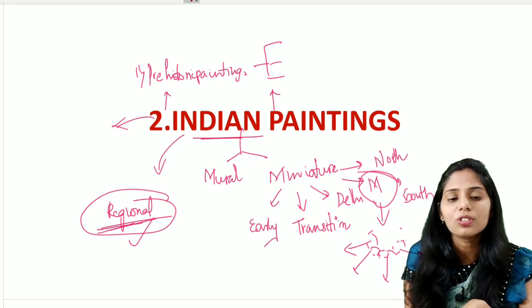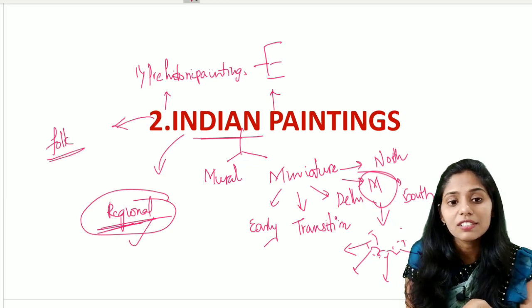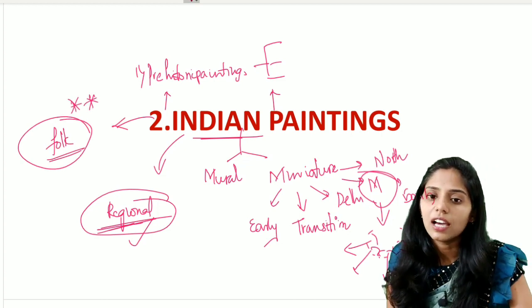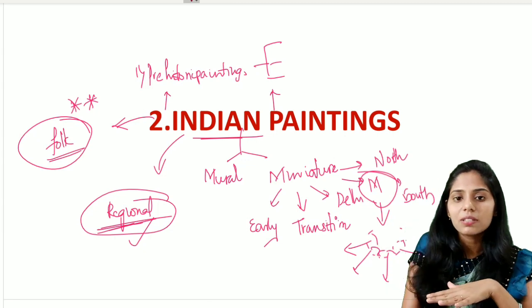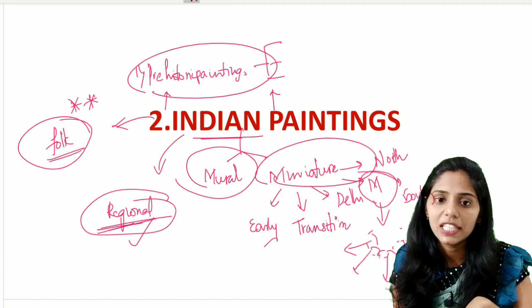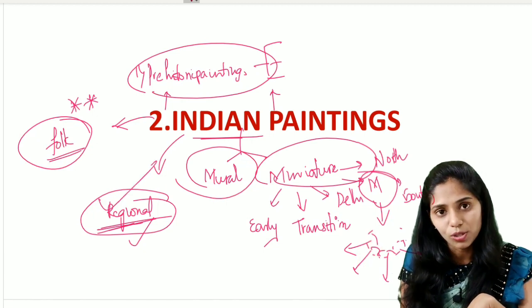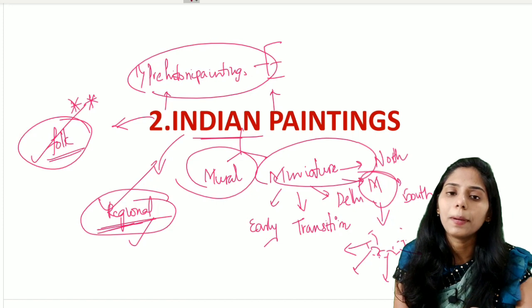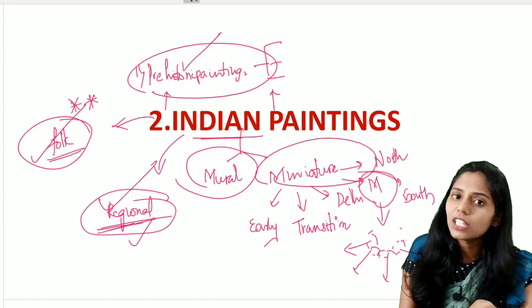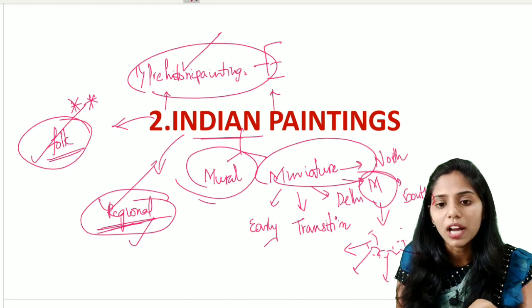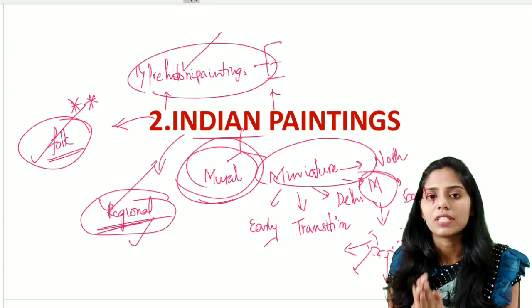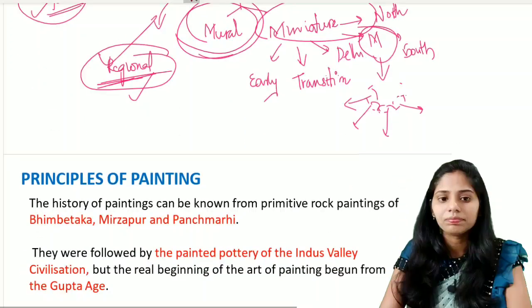And later on we are going to see about the folk paintings. This folk painting is very important regarding the prelims point of view. So this chapter as a whole covers prehistoric paintings, mural paintings, miniature paintings and the different types of miniatures, the regional schools of painting and also the folk paintings. So in this lecture, what are we going to discuss? We are going to discuss the prehistoric paintings and also the mural paintings. In the next lecture, we are going to see the subsequent parts of this chapter. Okay, let's get started with our lecture.